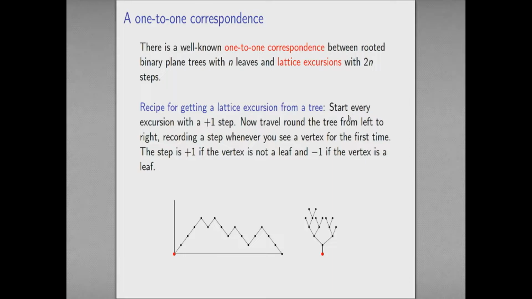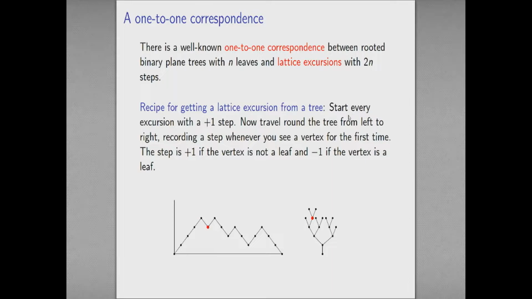I'm going to start at the bottom. So the root is not a leaf, so I'm going to make a +1 step. This is, again, not a leaf, so I'll make a +1 step. And I keep making +1 steps until I encounter a leaf for the first time. And then I'm going to make a -1 step, and I'm going to continue exploring the tree at the next sort of vertex rightwards that I haven't yet encountered, which is this one.